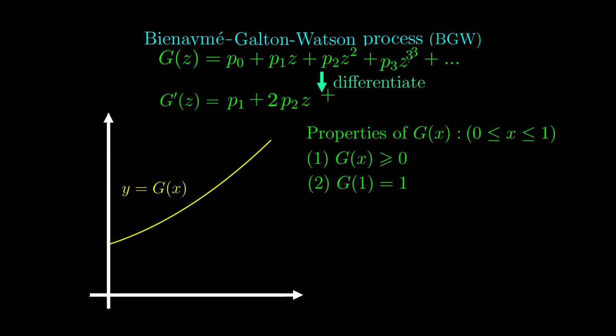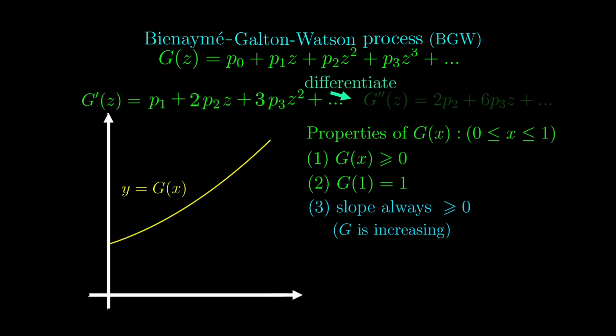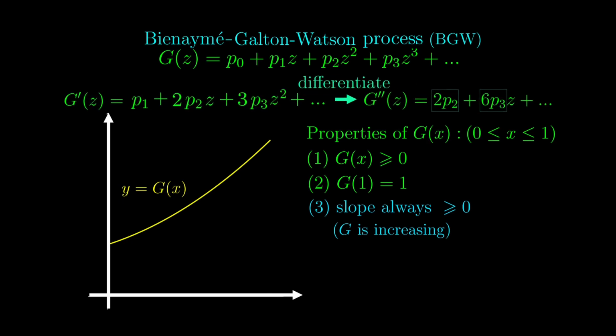As we can see, all the coefficients are also non-negative, so the slope of the graph at any point is non-negative, or in other words, g is increasing. If we differentiate it one more time, then we can still see that all the coefficients are non-negative. This means that the slope itself is also increasing. With these four facts, we know that this is what the graph of a typical g of x looks like.